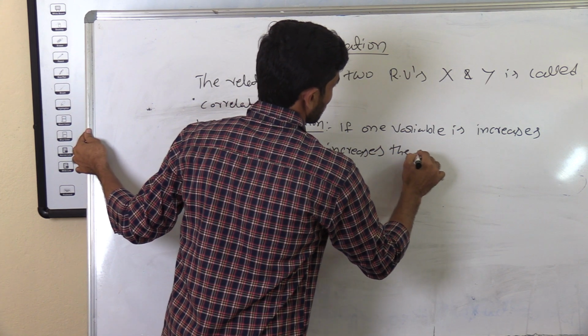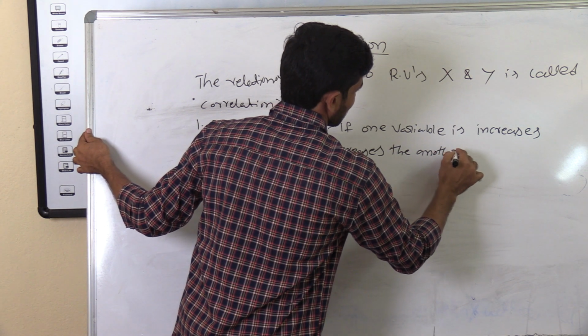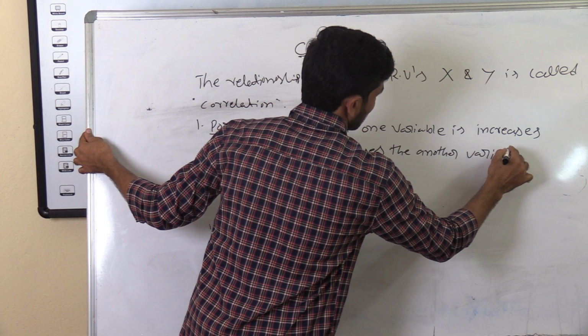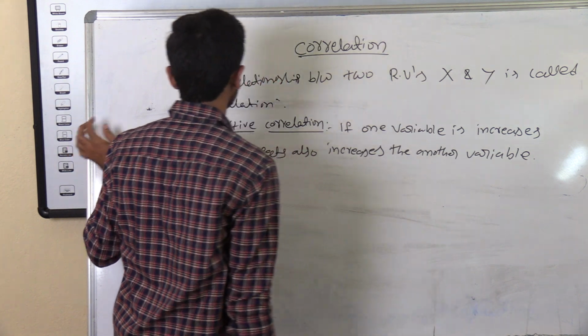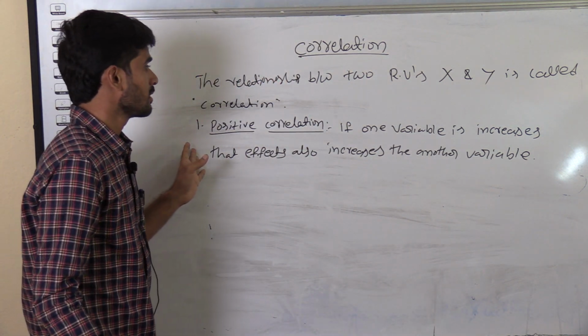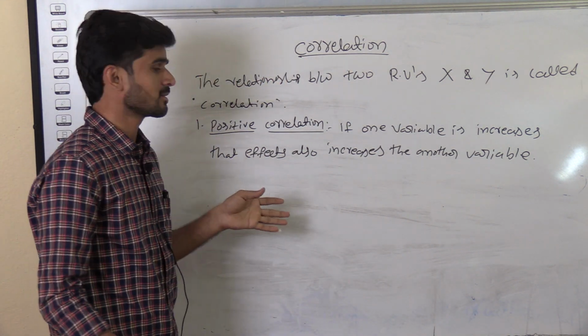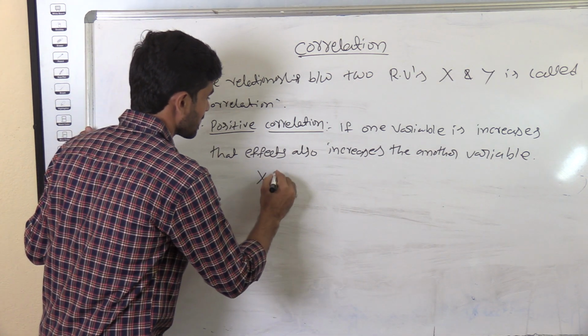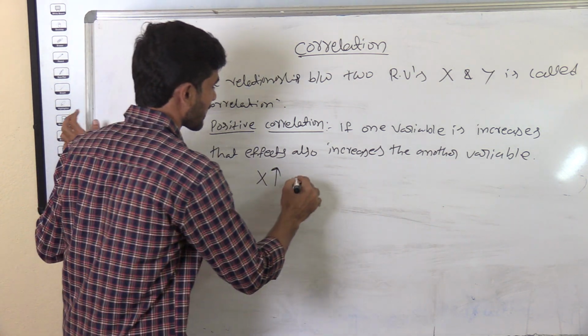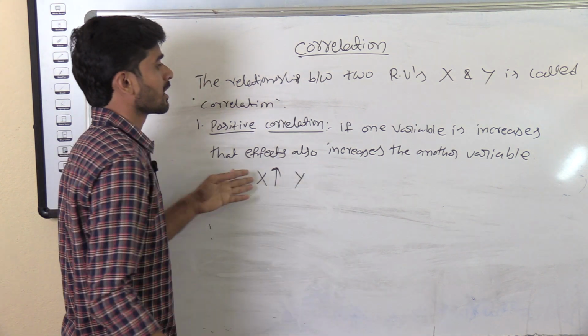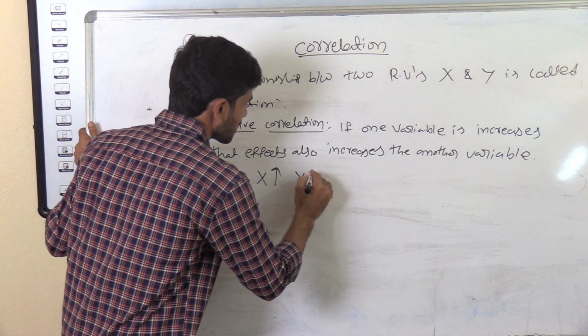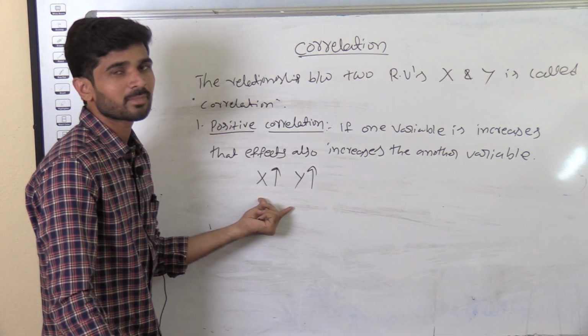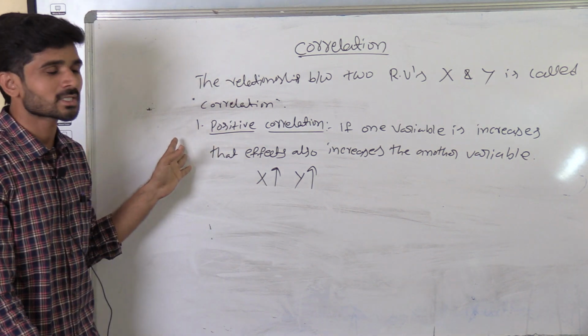This is called a positive correlation. The two variables are in the same direction. If x increases, then y also increases. The two variables are in the same direction, that is known as a positive correlation.